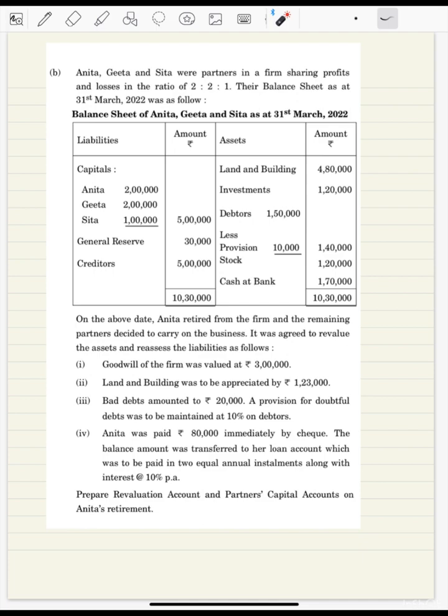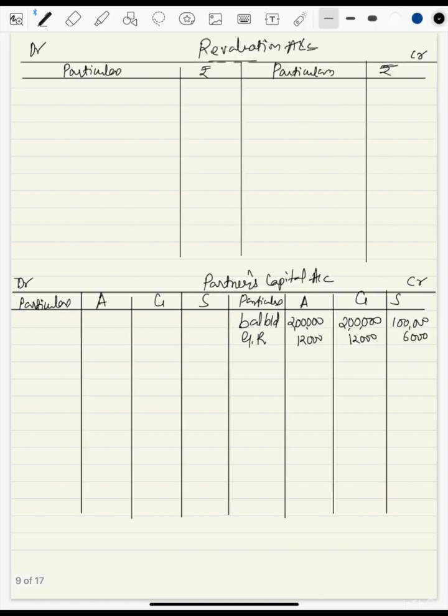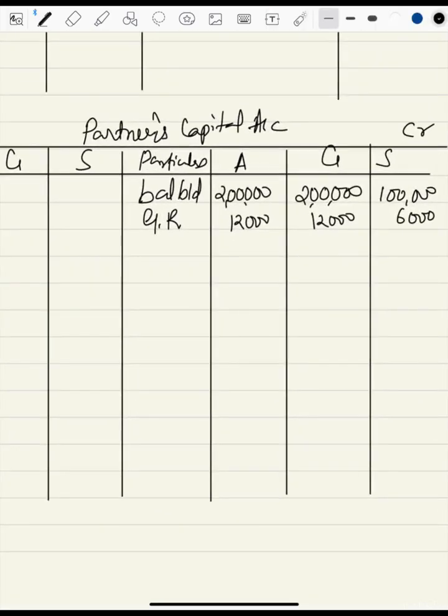This 1,20,000 will be paid by Geeta and Sita in the gaining ratio. Since we don't have any new ratio, so this 2:1 is the gaining ratio also and new profit sharing ratio also. So this 1,20,000 will be given to Anita in the ratio 2:1. So total is 3, 4, 4 2s are 8 and 4 1s are 4. So 80,000 and 40,000. So Anita will get 80,000 and 40,000.